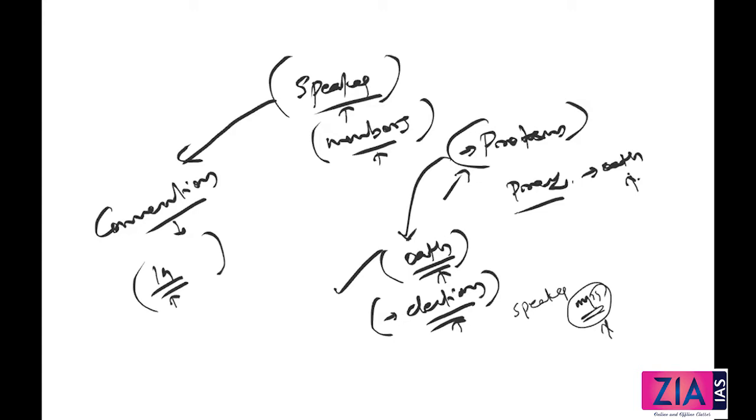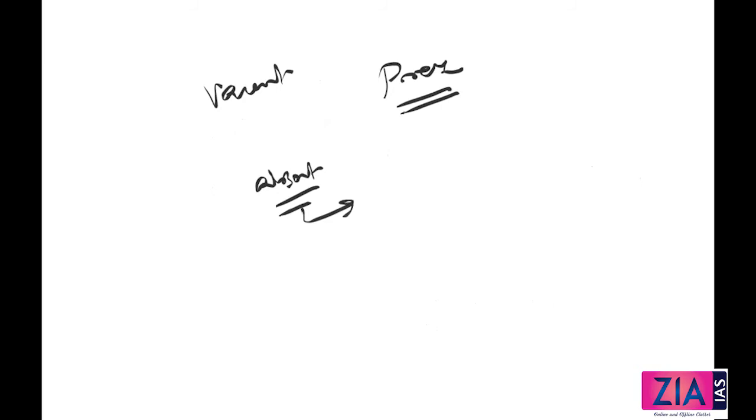Now, suppose the speaker and deputy speaker offices are vacant, then what will happen? The president will appoint any member of Lok Sabha to act as the speaker if it is vacant. If the speaker is absent, the deputy speaker performs the duty. If the deputy speaker is also absent, then one person will be chosen by the Lok Sabha. Vacant means either because of disqualification or death or anything, then the president will appoint.